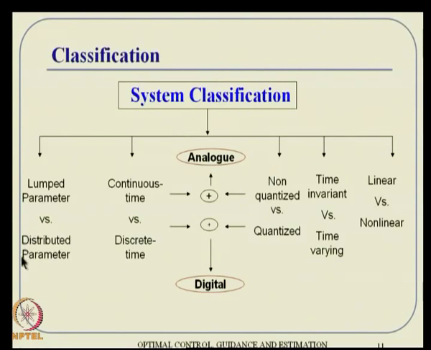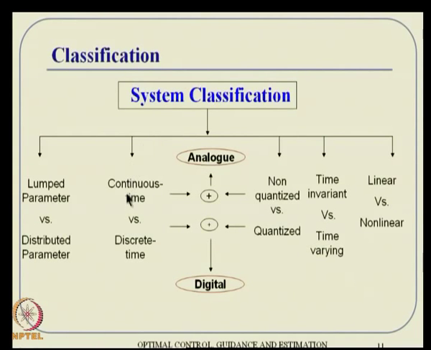Then there is a distributed parameter system, where you have relative motion between two molecules, along with the whole system getting perturbed as well. Those are systems that can be described only using partial differential equations, whereas lumped parameter systems can be described using ordinary differential equations.